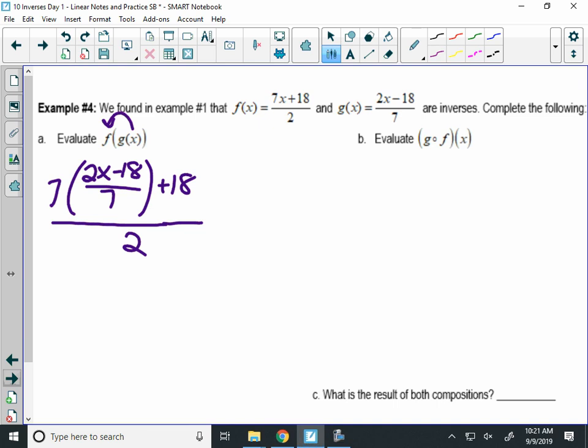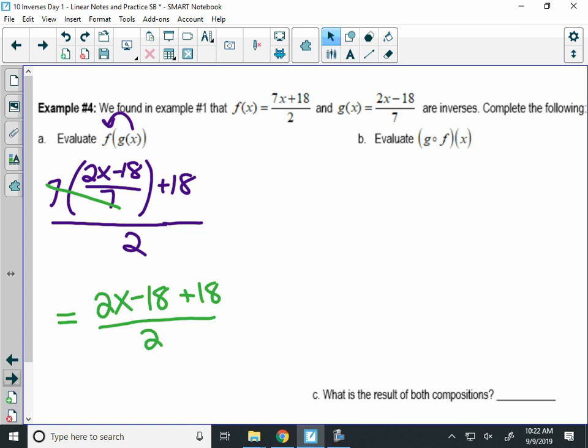Now, instead of distributing this 7 here, I think it's going to be easiest to just cross those 7s off, right? I can cancel those, because that saves you some work. You have now in the numerator 2x minus 18 plus 18, all over 2. You can do it the other way, but it's a little bit more work.